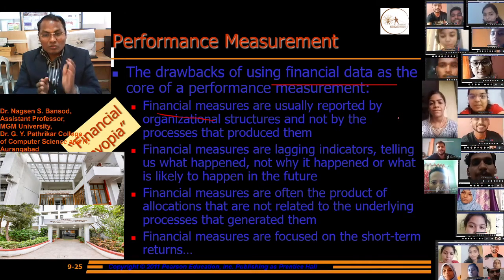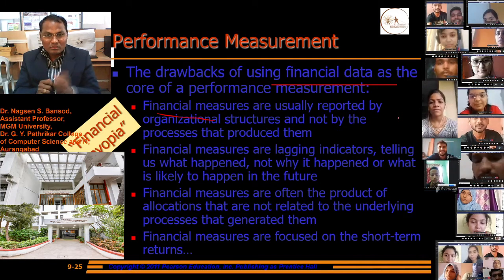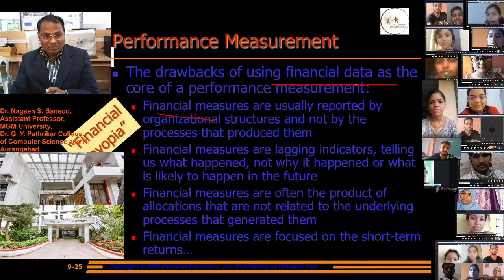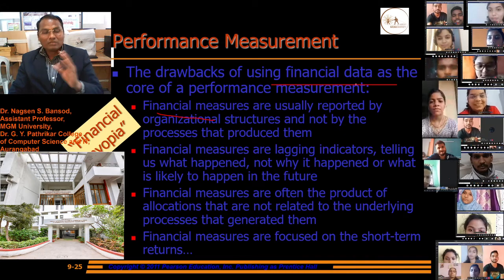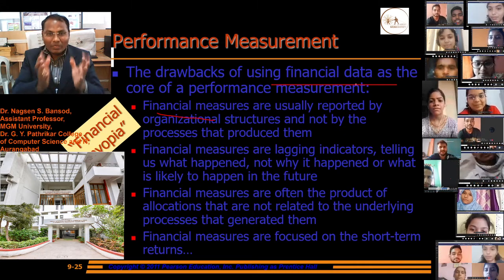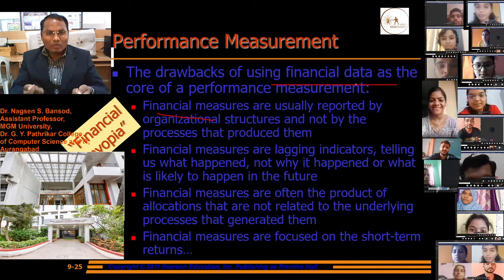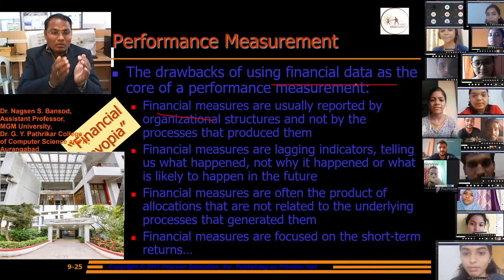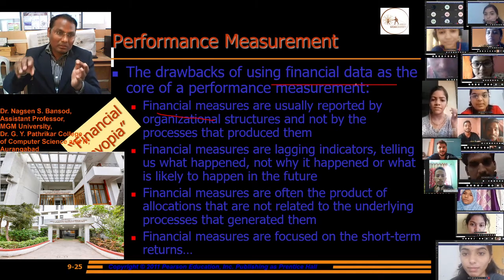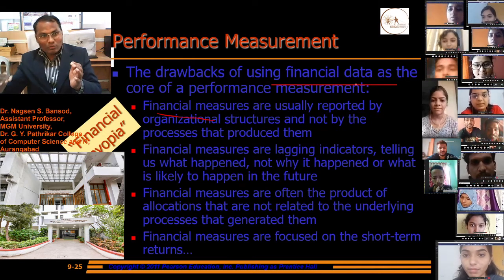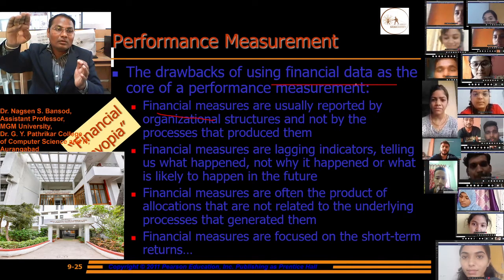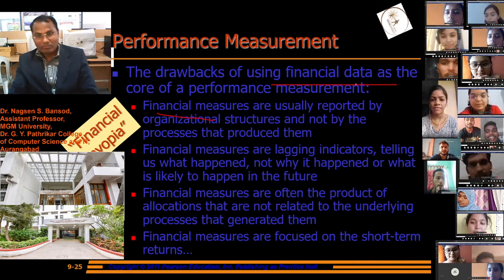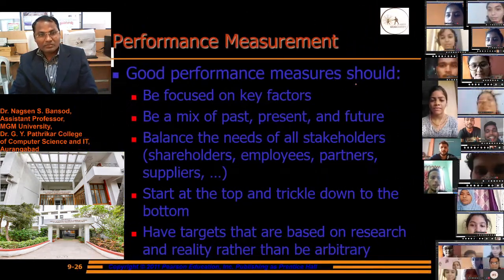Financial measures are focused on short-term returns. They are lagging indicators, because with financial measurement we can take decisions about future production and current sales of the product, and predict whether our yield and revenue are going in a lower or increasing direction.